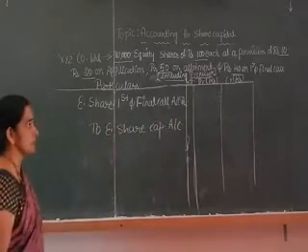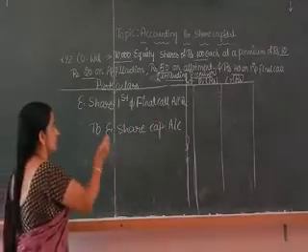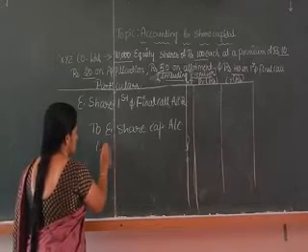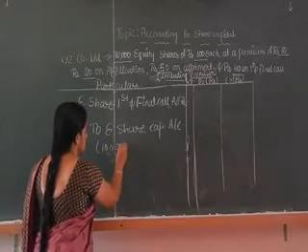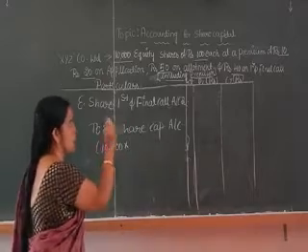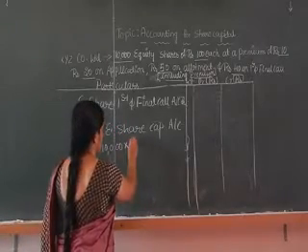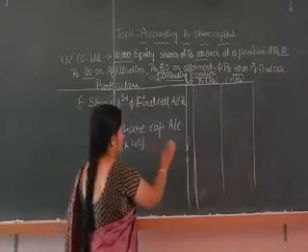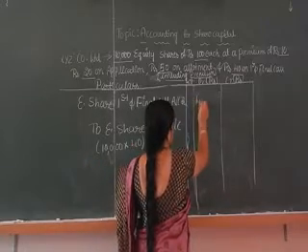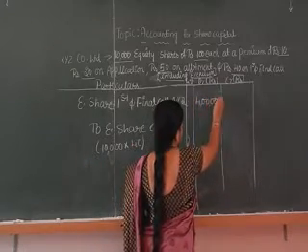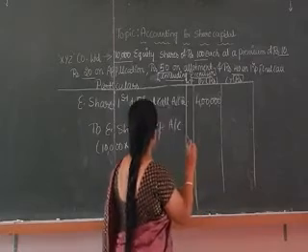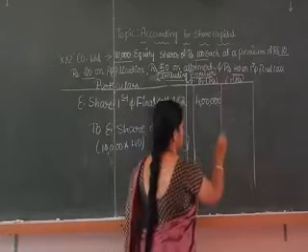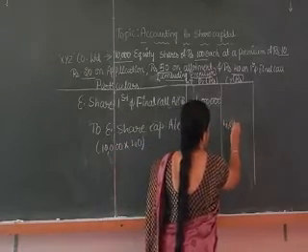So how much amount to be received on first and final call? The number of shares issued are 10,000, into rupees 40. So that is 4 lakh amount to be received from the shareholder on account of first and final call.